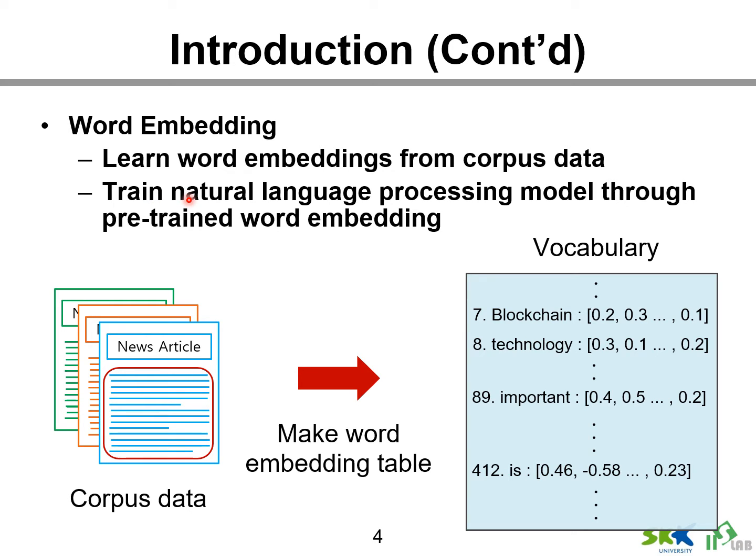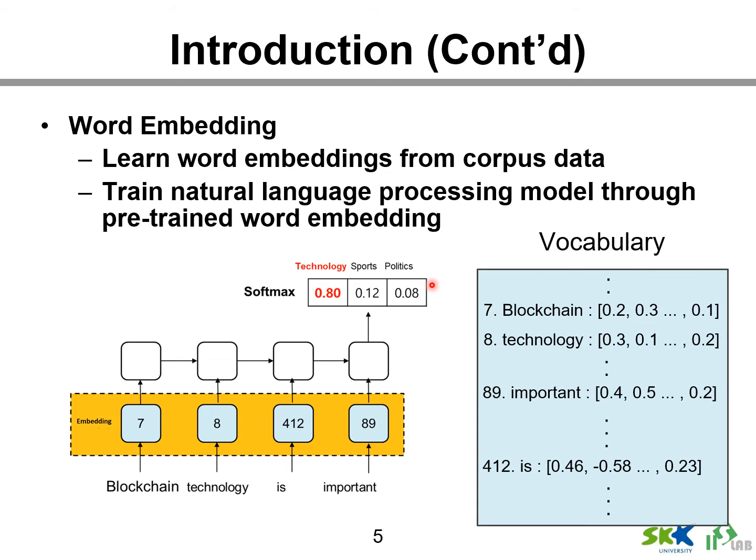For learning word embedding, we prepare corpus data and make a word embedding table. For example, there are the words blockchain, technology, and important in the vocabulary table. Then, an LSTM model is used to learn word embedding by predicting the next word.